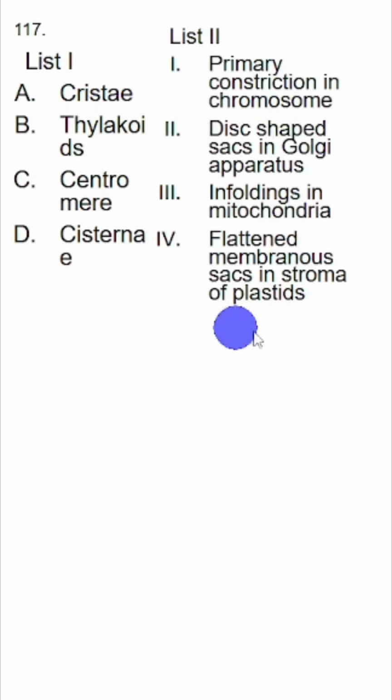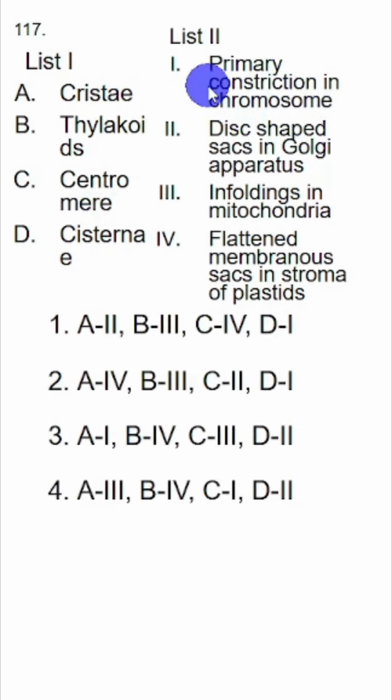Match question. So always read the list which has more words. Primary constriction in chromosomes. This is centromere. C1. C1 is only in option number 4. We have the answer. Discs are called cisternae. This is the one. D2. Infoldings in mitochondria are cristae. A3. Last one, flattened membranous sacs in stroma of plastids. These are called thylakoids.